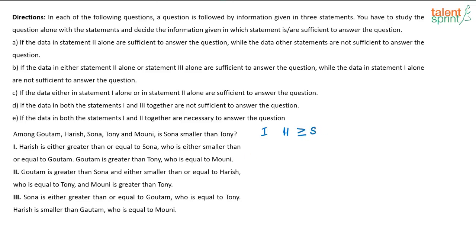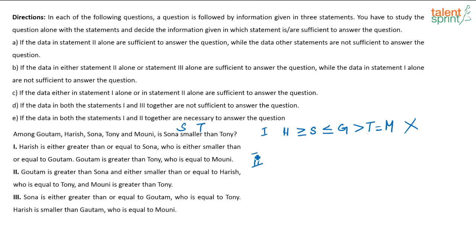to Gautam. So Sona is smaller than or equal to Gautam. Gautam is greater than Tony, who is equal to Moni. This is what is given in the first statement. So basically I have to find out the relationship between S and T. Using this, I cannot say what is the relationship between S and T. Correct? S is less than or equal to G, greater than T. Using this, can I say what is the relationship between S and T? No, I cannot. So using statement 1 alone, I am not able to arrive at the answer.